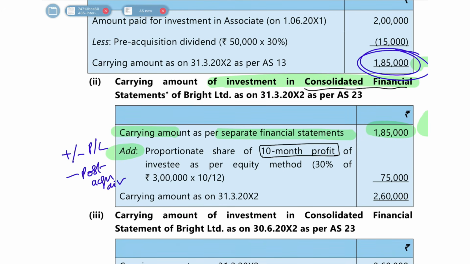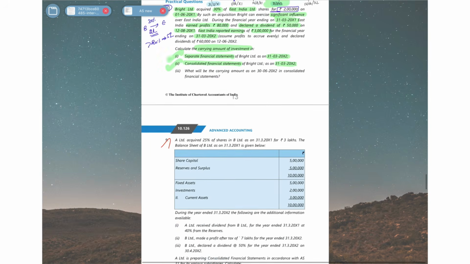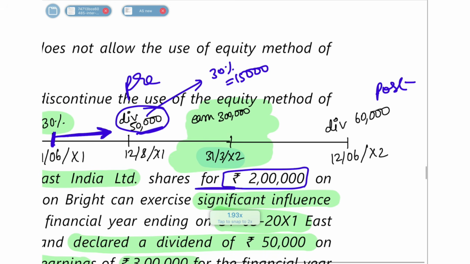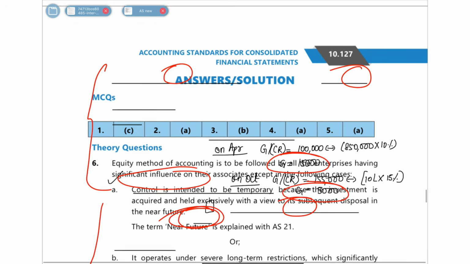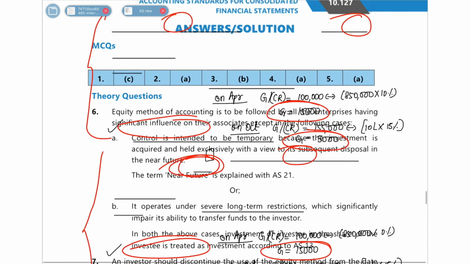Okay, fine. So now let's go on and see what was the profit or loss. As on 31st March 2002, we earned a profit of 3 lakh rupees. Before that, there was no post acquisition dividend. The post acquisition dividend was taken after that only. So for now, we will not take into account the post acquisition dividend. So as on 31st March 2002, our profit was 3 lakh rupees. So in that, what was our share?